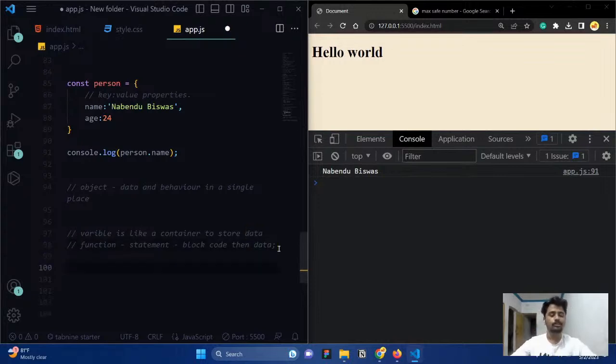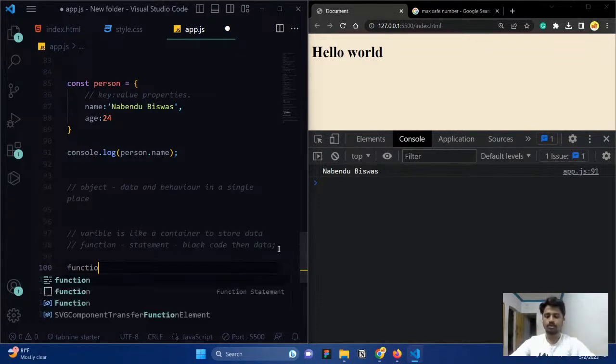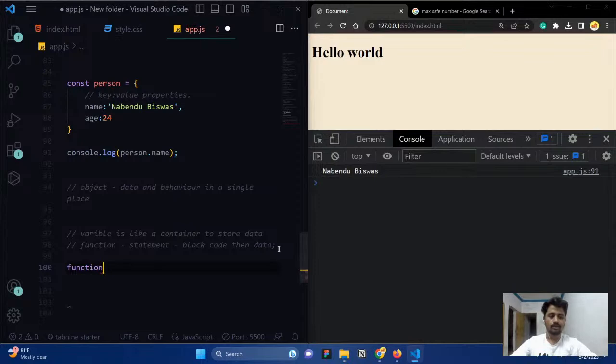So basically, a function is a block of code. It will store the block of code. Whenever you call it, the block of code will be executed and you will get the result here. That's what it is. So for creating a function, we use the function keyword, and you need to give a name for the function. For example, I just give a name like firstName. Like this. So this is the name of the function.